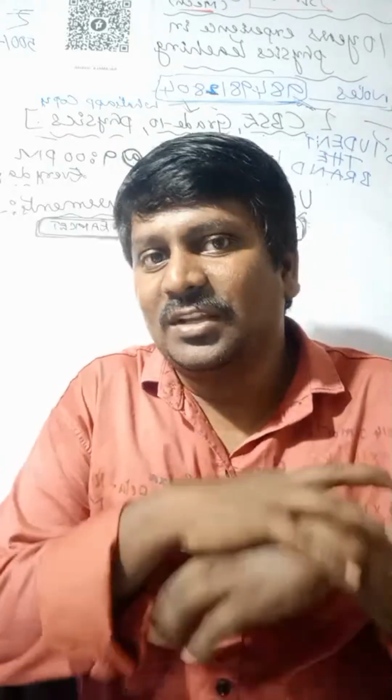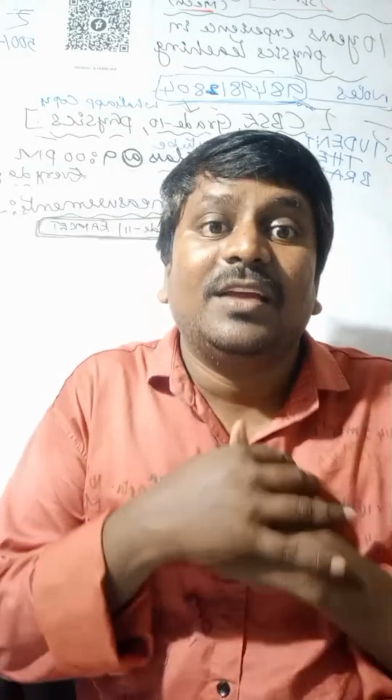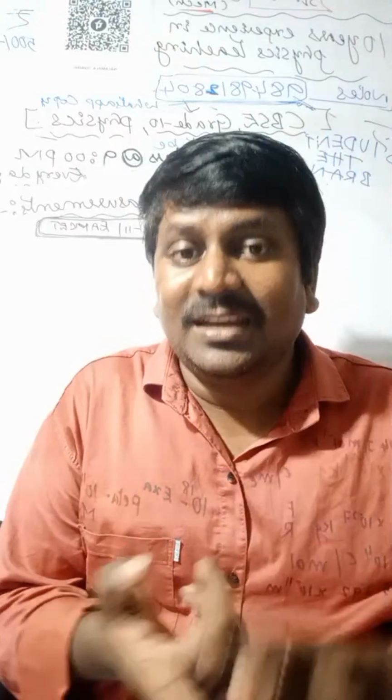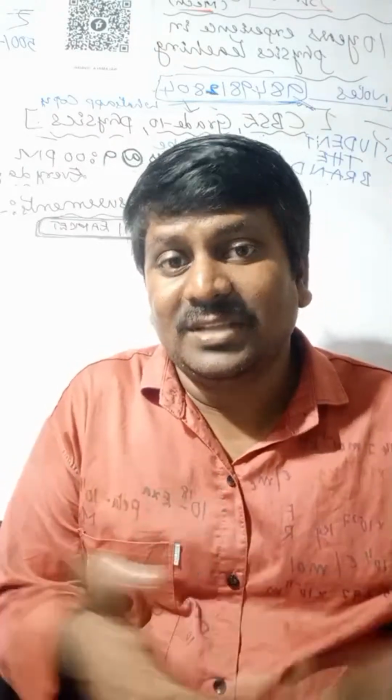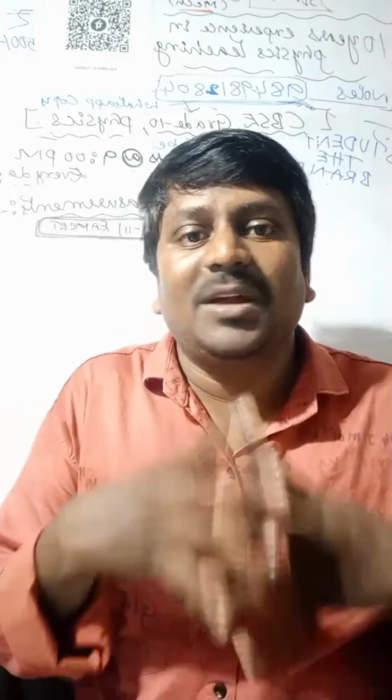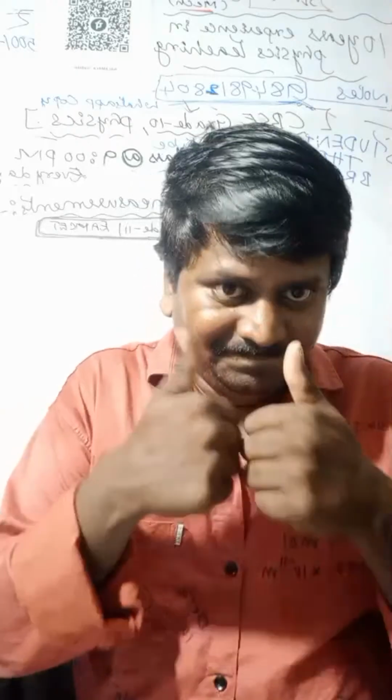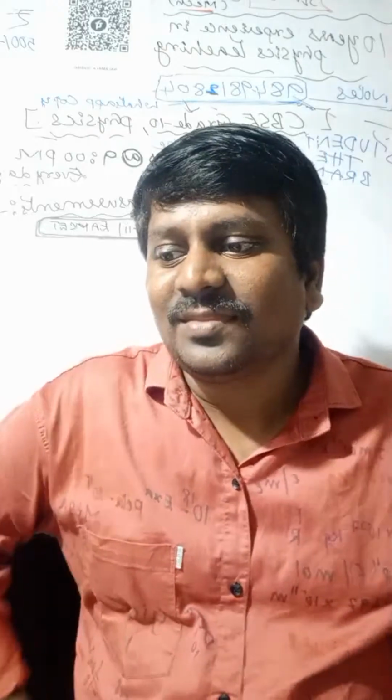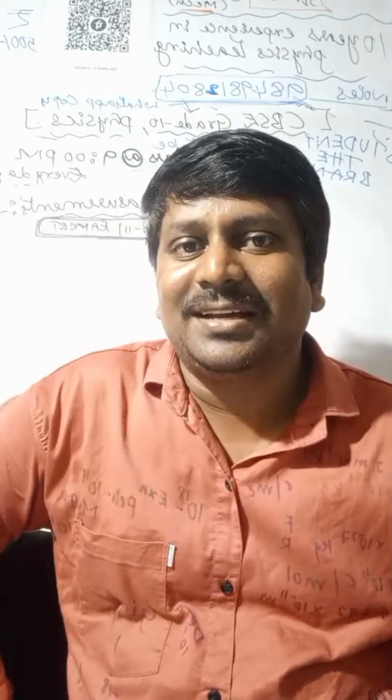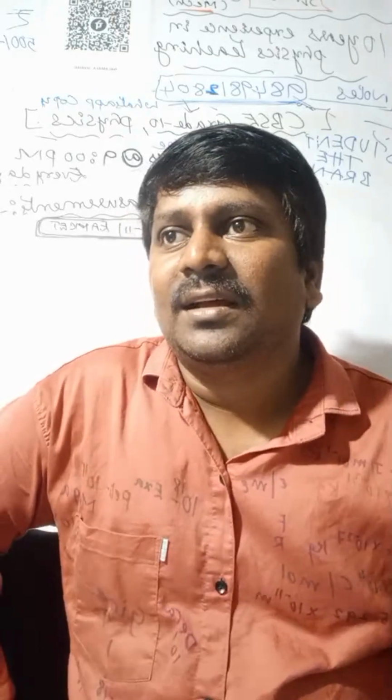So you can join at 6 o'clock. Now I am taking units and measurements for JEE and NEET students, grade 11 students and MSET students. For them I am taking class. Done? Okay. Bye.